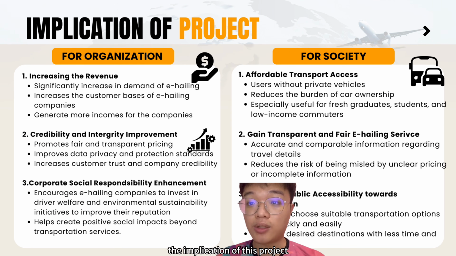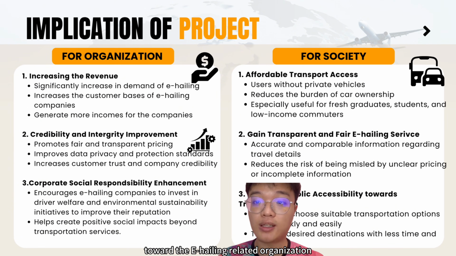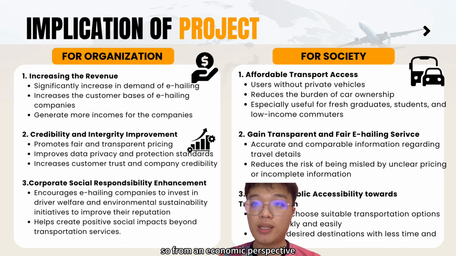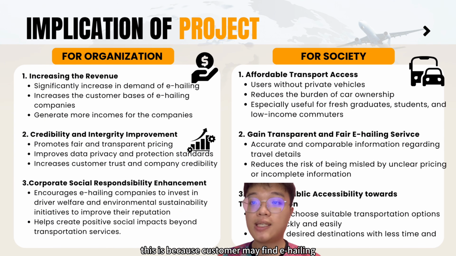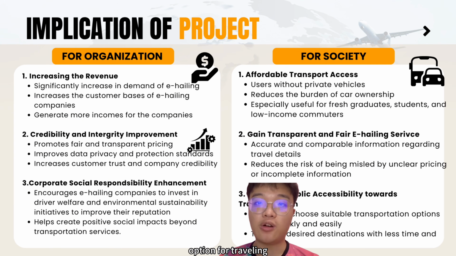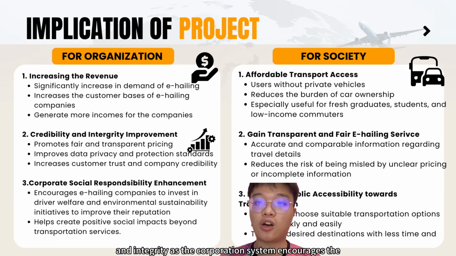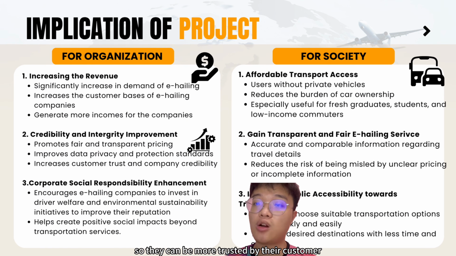I'm going to present about the implication of this project toward the e-hailing related organization, especially the e-hailing company and also our society. So from an economic perspective, e-hailing companies' revenue may increase due to the higher customer demand for e-hailing services. This is because customers may find e-hailing a more convenient option for traveling, as the comparison system allows them to choose the cheapest and most convenient e-hailing services. In addition, our project can improve the company's credibility and integrity, as the comparison system encourages the e-hailing company to improve their data privacy and fair transparency, so they can be more trusted by their customers compared to their competitors in our fair comparison system.